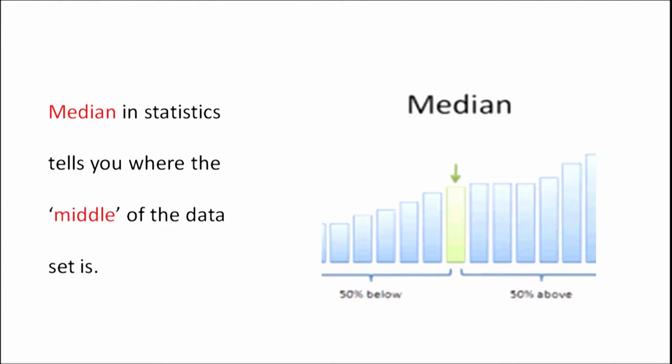Median in statistics tells you where the middle of the data set is. We can see here from the picture that in a median there will be a central point, and 50% of the scores will come below the median point and 50% of the scores will come above the median point.